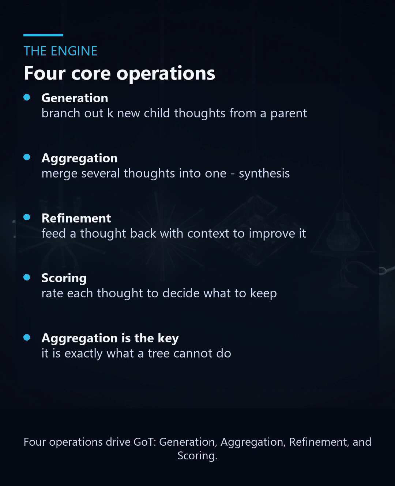Look closer and there are 4 core operations. Generation prompts the model to branch out new child thoughts from a parent. Aggregation merges several thoughts into one, synthesizing partial solutions. Refinement feeds a thought back through the model with context to improve it. And scoring evaluates each thought so the system knows which ones are worth keeping, merging, or refining further.